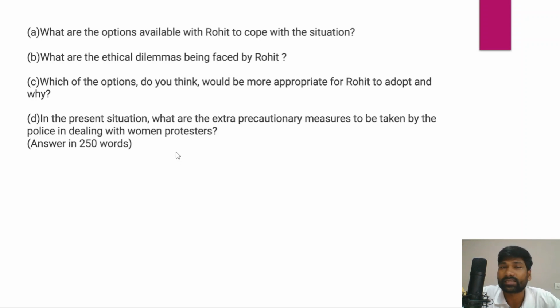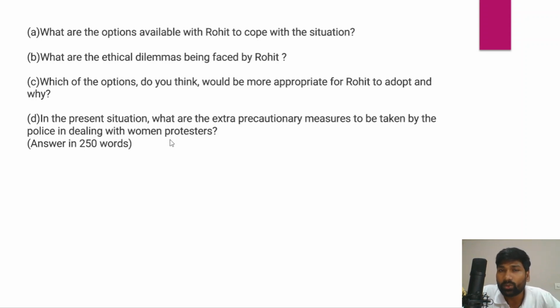So remember that this needs a very comprehensive and detailed answer. When we say what are the options available in front of Rohit, for example, Rohit should not release those 10 Naxalites even if women are aggressively charging towards them. Or should Rohit release them because women have been demanding? A lathi charge or opening fire on women would lead to the violation of rights and criticism against the police.